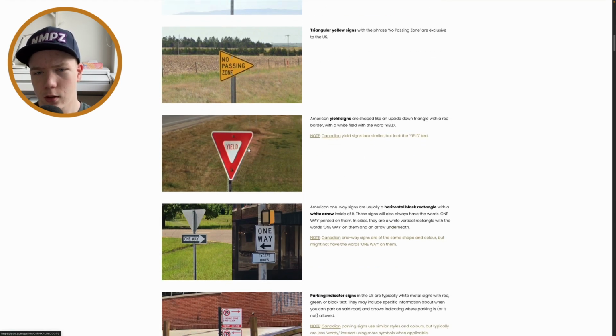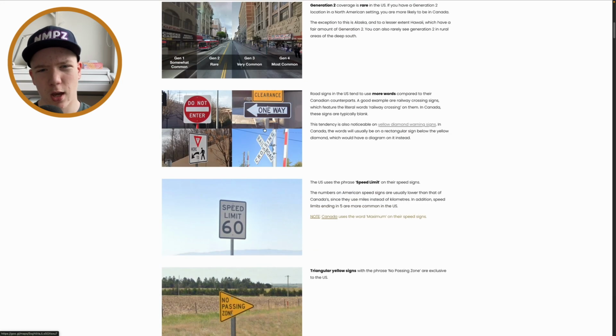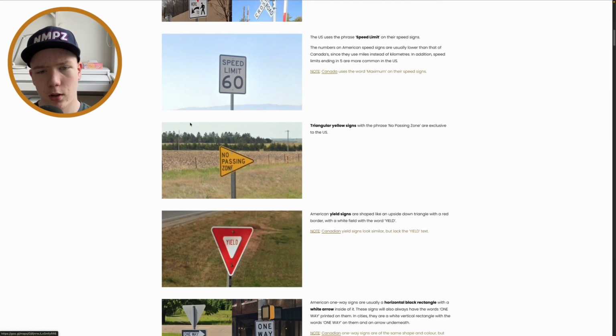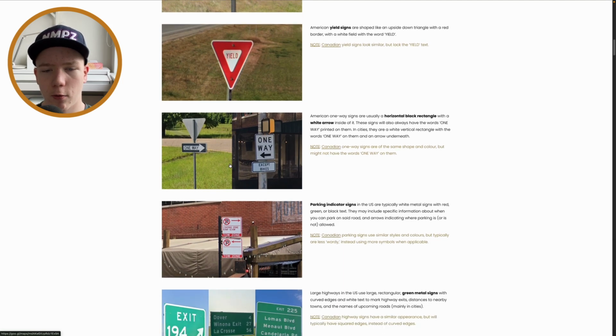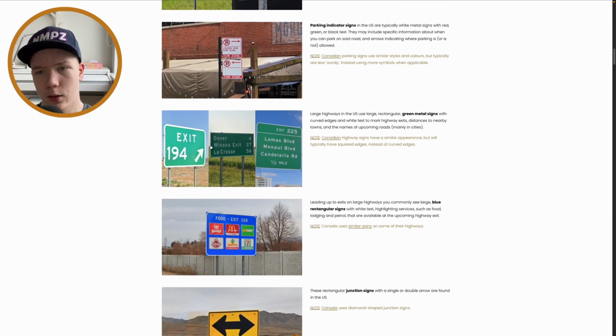And yeah, these yield signs, the same as Canada, but just without the text in Canada and with the text in the US. And yeah, these one-way signs, we already have all of that in here, so we don't really need to go over that anymore. And oh yeah, this is just the same thing, less words in Canada. These, oh yeah, highway signs, that's actually a useful thing.